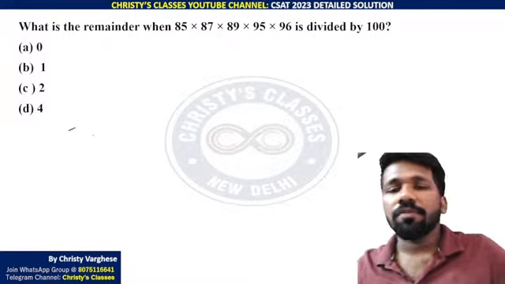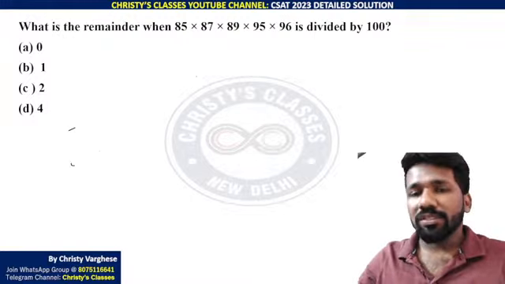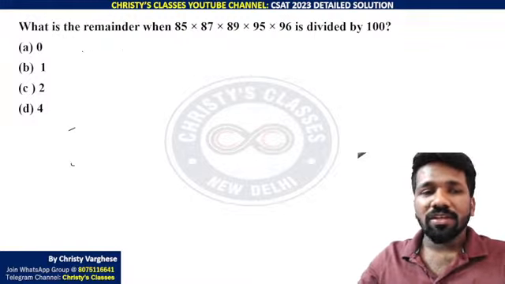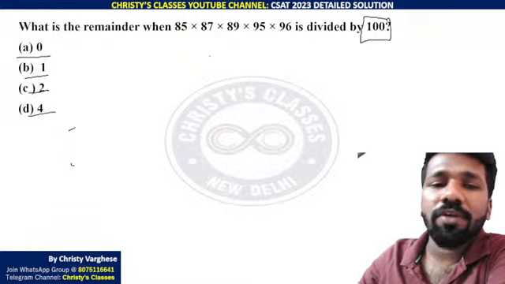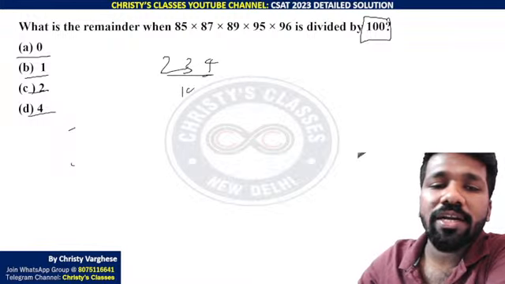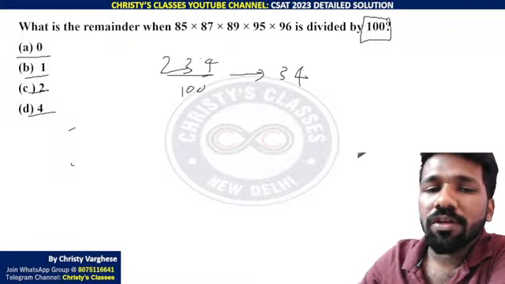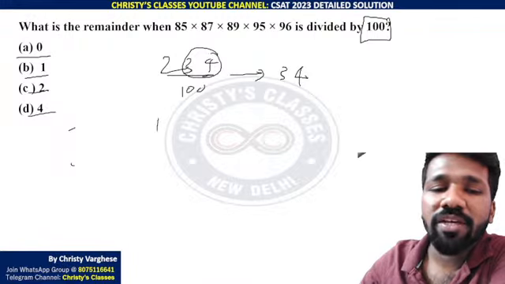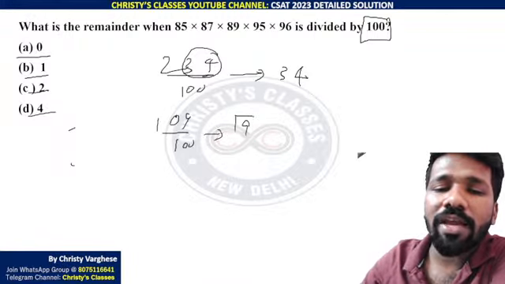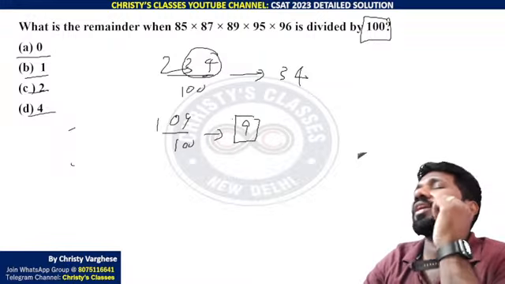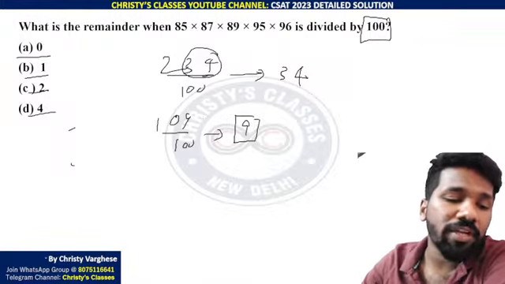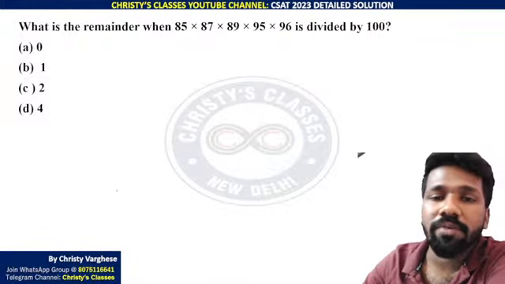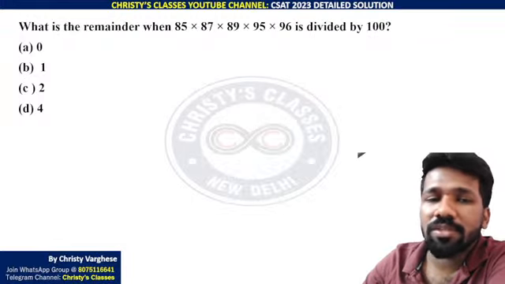So listen very carefully. This question can be done in 2 ways. One way is, look at the options. Options are all 1-digit numbers now. And division by 100. For example, 234 divided by 100. What is the remainder? 34. That 34 is the last 2 digits of the number. If it is 109 divided by 100, last 2 digits 09 or 9 is the remainder. Or simply speaking, when you divide a number by 100, the remainder is going to be the last 2 digits of the original number.